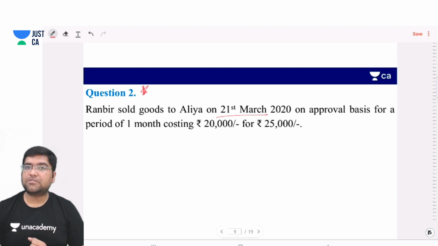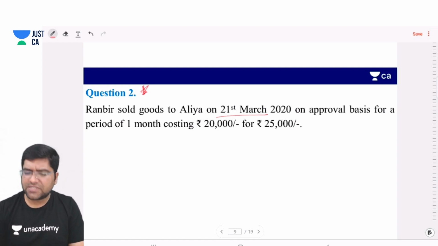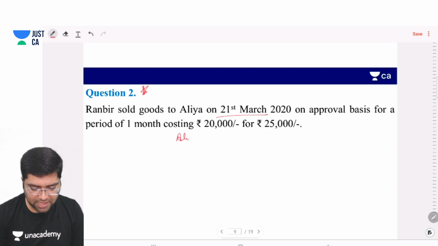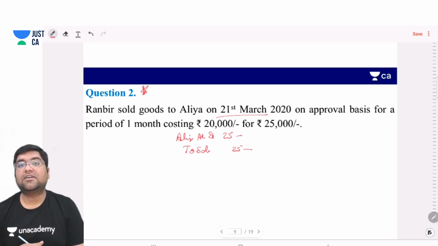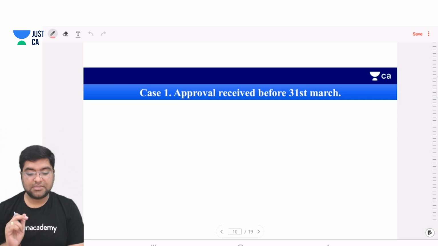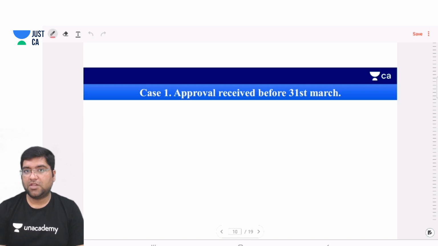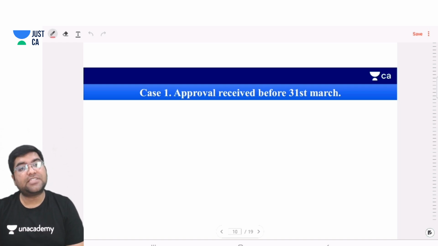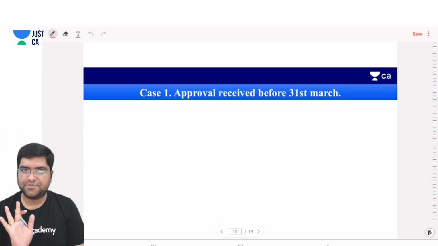So what will happen on 21st March, sir? You know it, guys. We will again pass the entry of sales. Alia account debit to sales 25,000. Date will be 21st March. So what can happen now? There are many cases in this question. The first case that can happen is approval received before 31st March. She had time till 20th April, 21st April, but she approved our proposal of goods before 31st March. So what will we do?